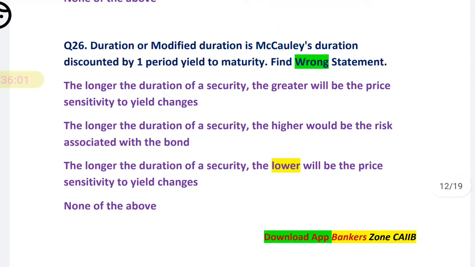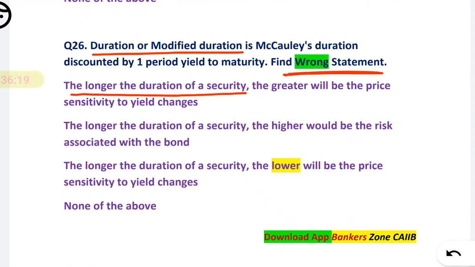Okay. Next, question number 26. The modified duration is the Macaulay duration discounted by one period yield to maturity. Find the wrong statement. So basically we have to find the wrong statement. Okay, see, the longer the duration of a security, the greater will be the sensitivity to yield changes.